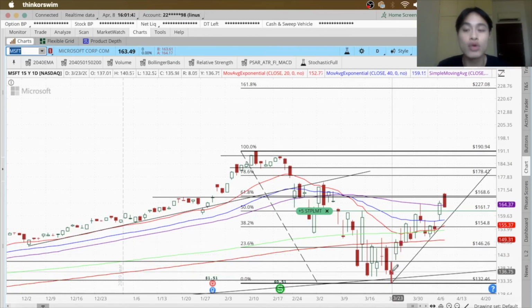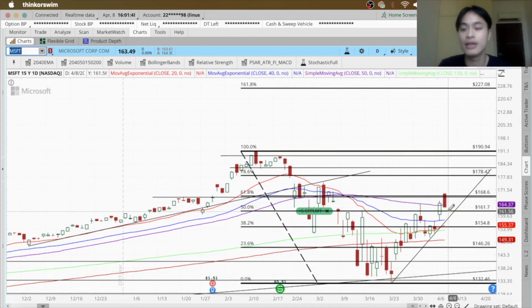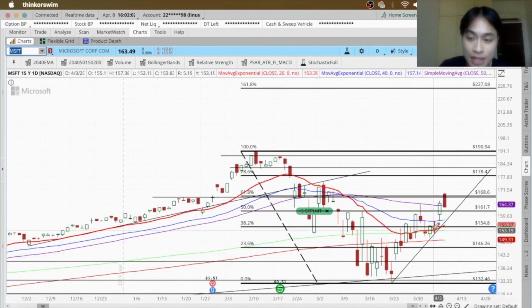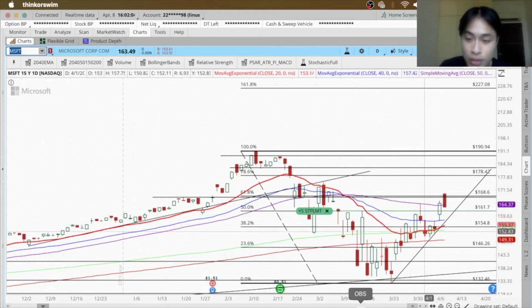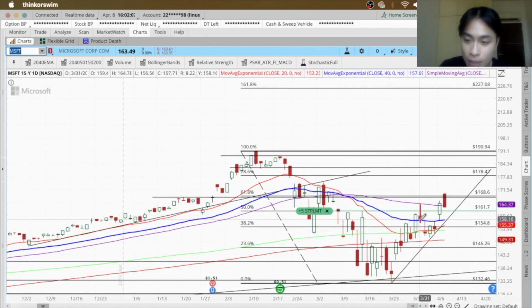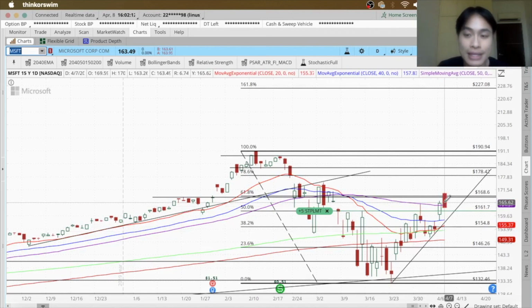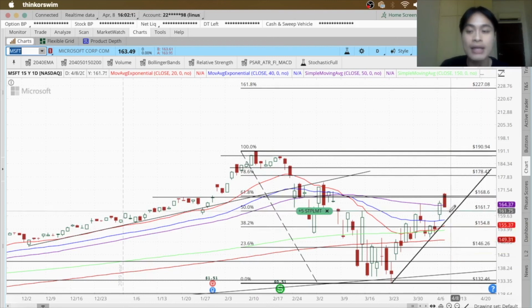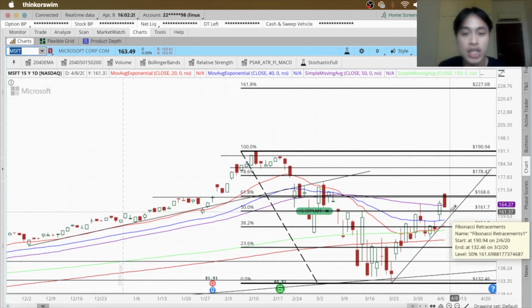So the next point that I'm looking at to add into my position in Microsoft is at around this level here, right? So again, let me explain why I want to add my positions here. Again, remember I shared with you how when prices rise, how we do our dollar cost averaging. We want to do it at the dip. So at the dip is, for example, here is one dip. Can you see that prices rose here and then dipped a bit here and now it rises? So what I'm trying to interpret from the market is that it's going to fall back here, and if it does fall back here, then I'm going to buy here at the dip again, right? So that is where I'm going to add even more position of Microsoft.